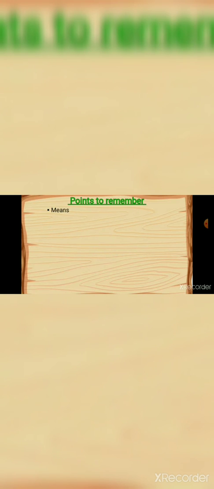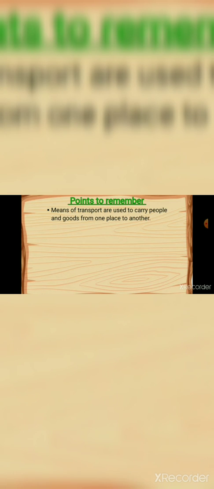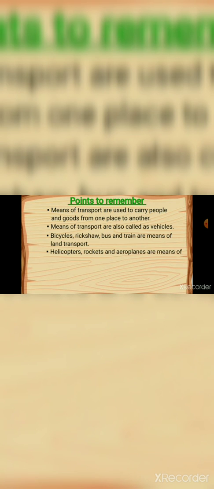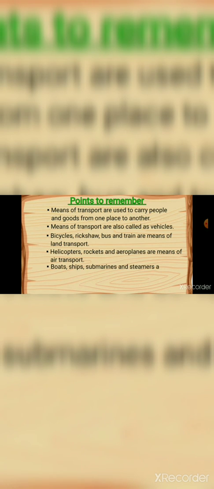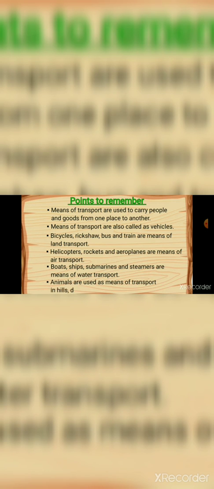So, let us review what we have read. These are the points to remember. Means of transport are used to carry people and goods from one place to another. Means of transport are also called as vehicles. Bicycles, rickshaws, bus and trains are means of land transport. Helicopters, rockets and aeroplanes are means of air transport. Boats, ships, submarines and steamers are means of water transport. Animals are used as means of transport in hills, deserts and forests.